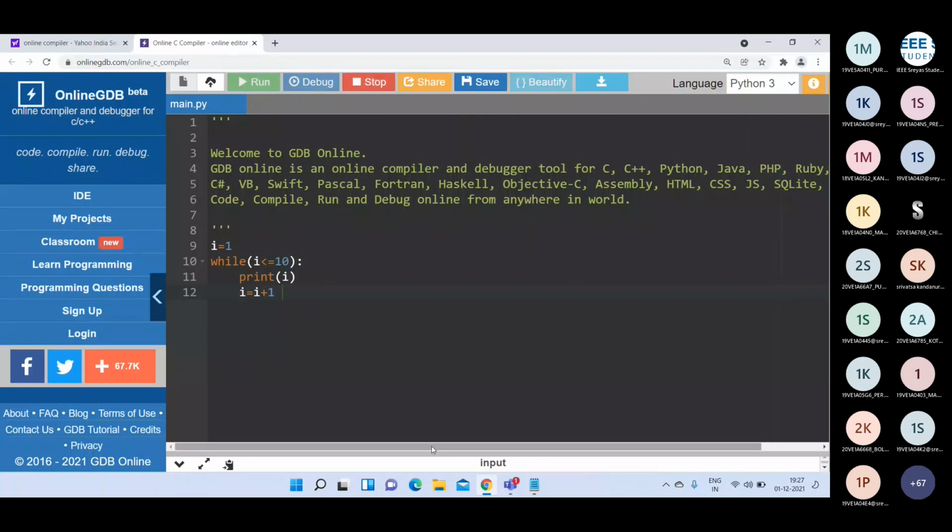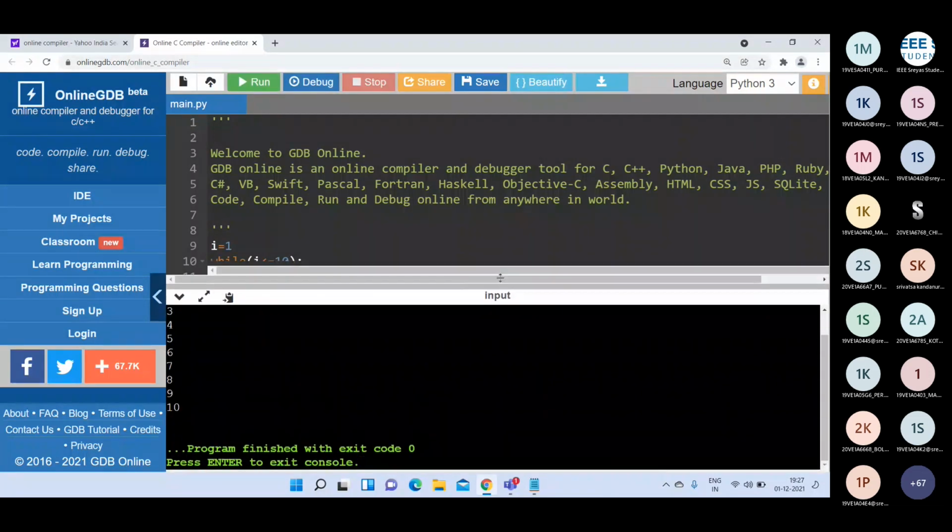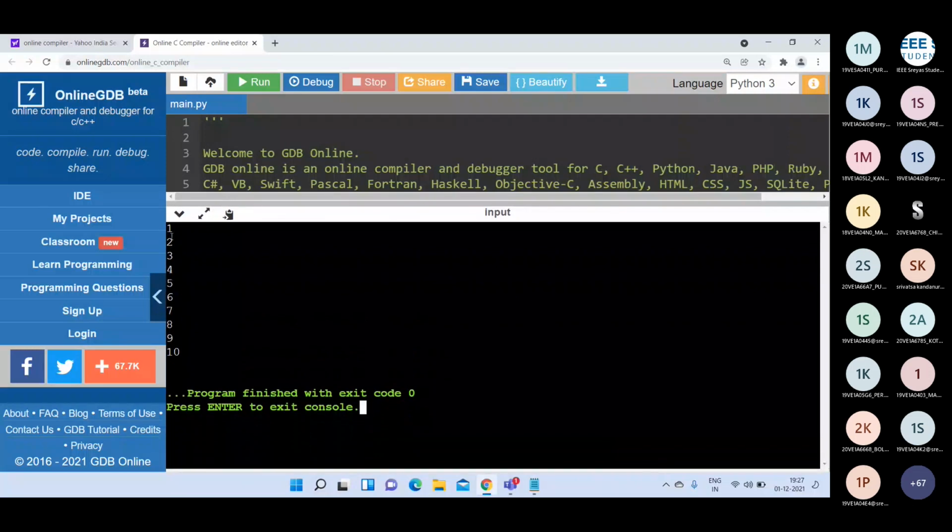So if I run this program, you will get the output like this. See here, the output is 1, 2, 3, 4, 5, 6, 7, 8, 9, 10. The numbers are displayed line by line.